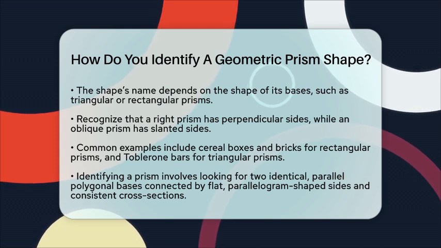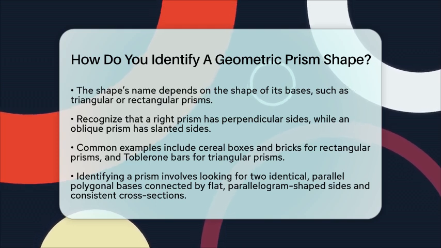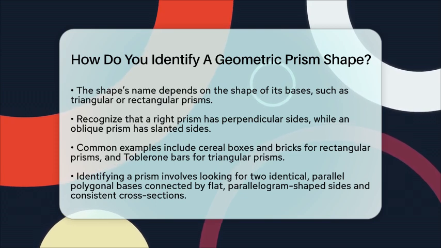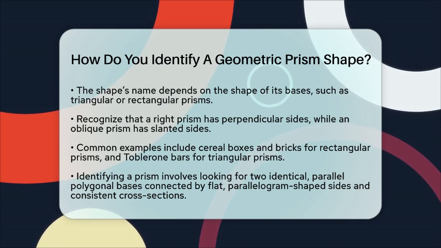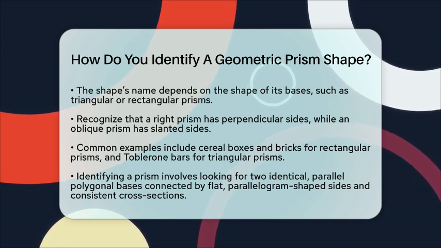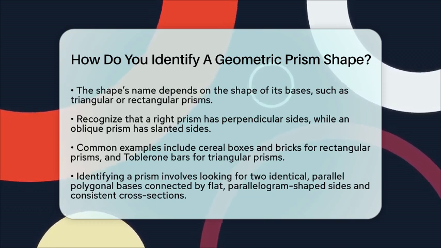Think about a cereal box or a brick. These are common examples of rectangular prisms. Or picture a Toblerone chocolate bar, which is a triangular prism. Once you know what to look for, identifying a prism becomes simple and fun.